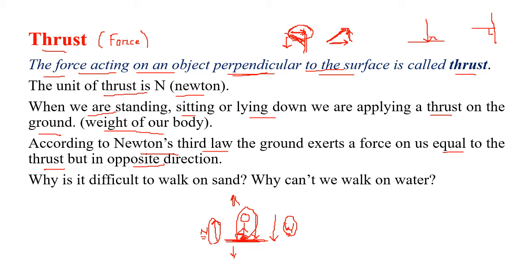Now the earth has to give a normal force to the body. If it does not give the normal force, it will be an unbalanced force. So now you can understand why we cannot walk on water or why we cannot stand on water. When you are standing on the water, like I said, the weight is in the downward direction. If the water could give a normal force upward, we could stand on the water.